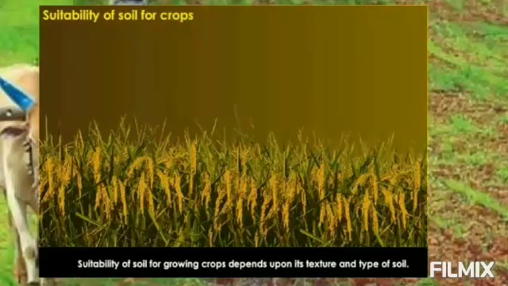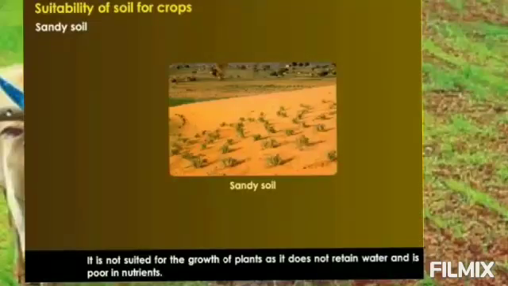Suitability of soil for crops. Now, soil is an important factor for the growth of the plant. Different plants grow in different types of soil. First is the sandy soil. It is not suited for the growth of plants as it does not retain water and is poor in nutrients. So, bajra and jowar can be grown in the sandy soil.